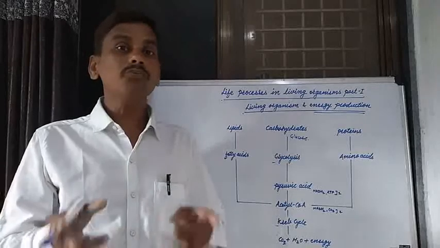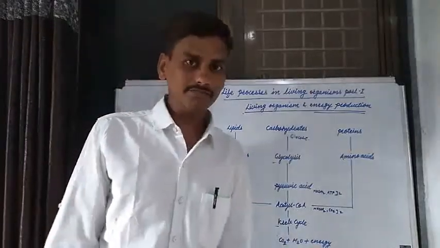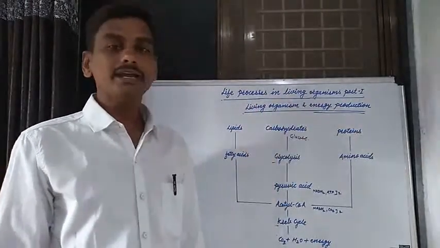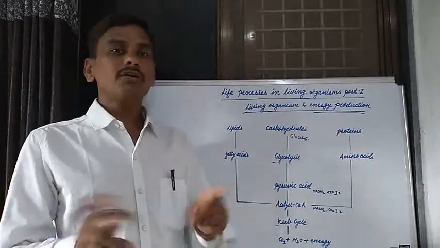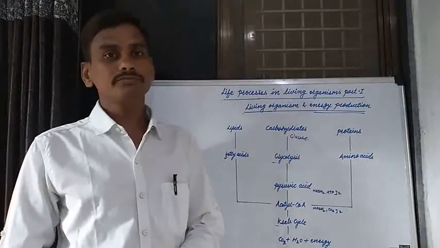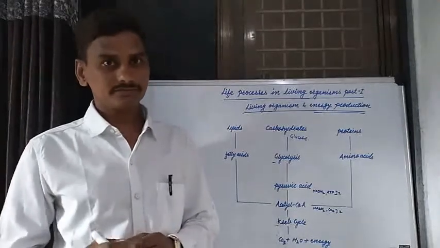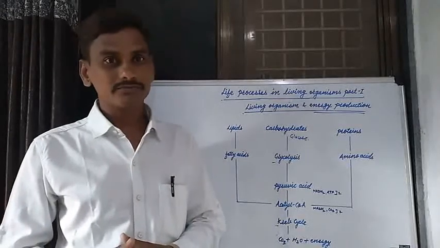The production of that energy in a living organism is known as energy production. Living organisms and energy production. Now, how is energy produced in different living organisms?